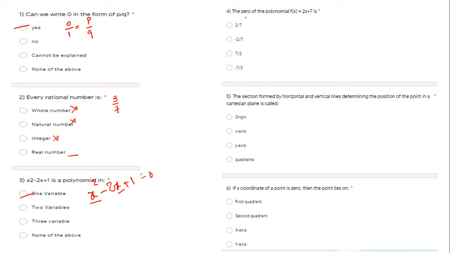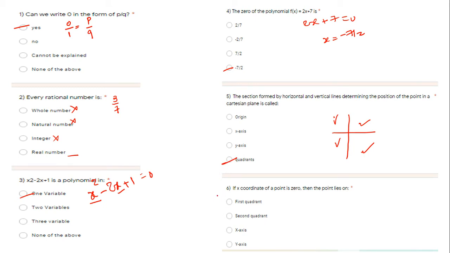Fourth question: you have to find the zero. So 2x plus 7 is equal to 0, so x is equal to minus 7 by 2. D is the answer. Fifth question: the sections formed by horizontal and vertical lines determining the position of points in a Cartesian plane are called? Any point is here, another point is here, some point is here, like this. This first part, second, third and fourth part, what is it called? That is quadrant. Very good.